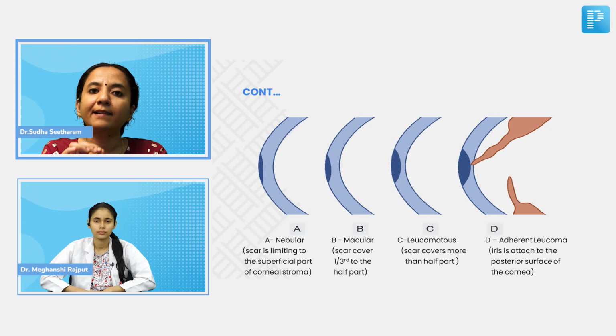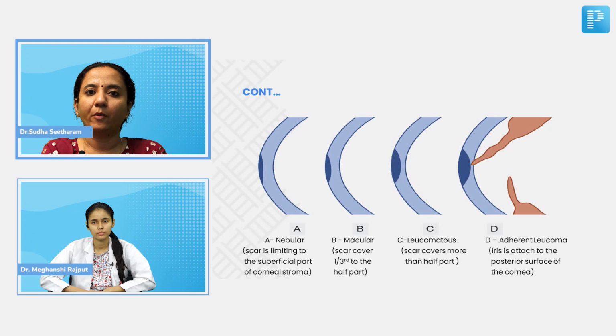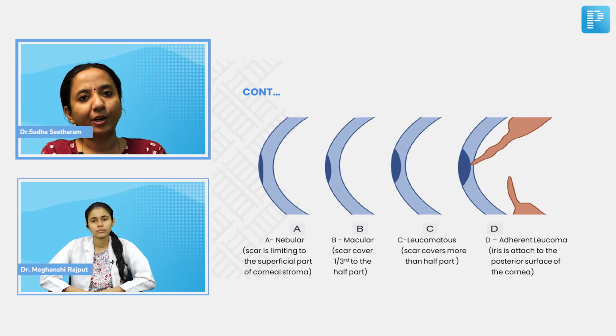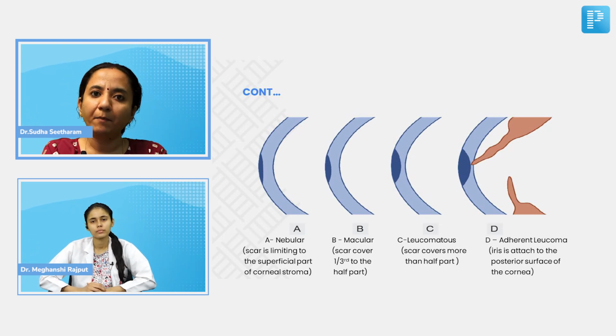This adherent iris to the posterior surface of a cornea with a leucomatous opacity is called an adherent leukoma. So this is the theory behind it, right?